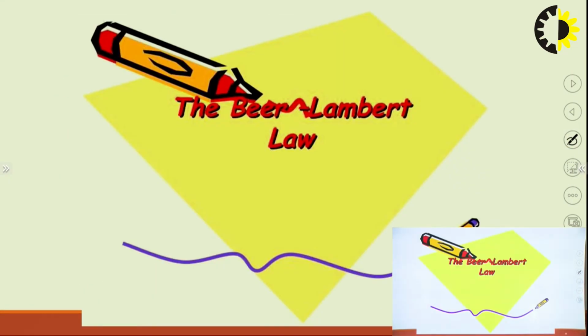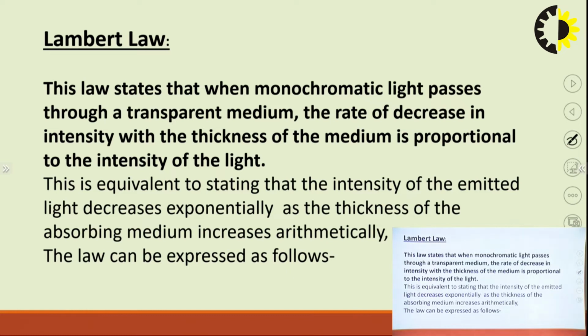Now Beer-Lambert's law. This Beer-Lambert's law is generally used in UV visible spectroscopy. As per this law, first Lambert's law: when monochromatic light passes through a homogeneous medium, the rate of decrease in intensity with thickness is directly proportional to the intensity of the light.